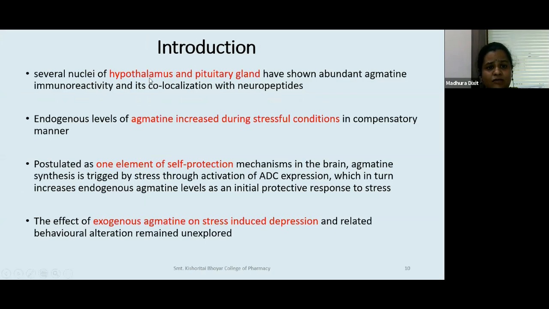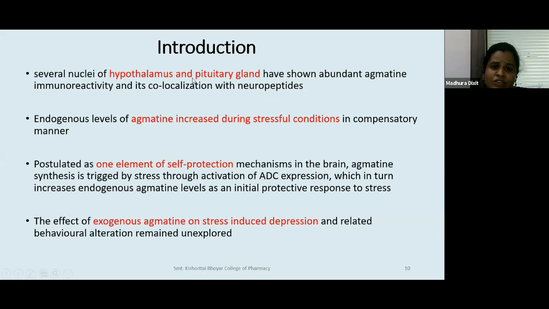Several nuclei of the hypothalamus and pituitary gland have shown abundant agmatine immunoreactivity and co-localization with neuropeptides. Again, why are we interested in these two regions? Because we are talking of the HPA axis in stress. The pituitary gland is our area of interest, and the hypothalamus generally holds the vegetative control of many functions.